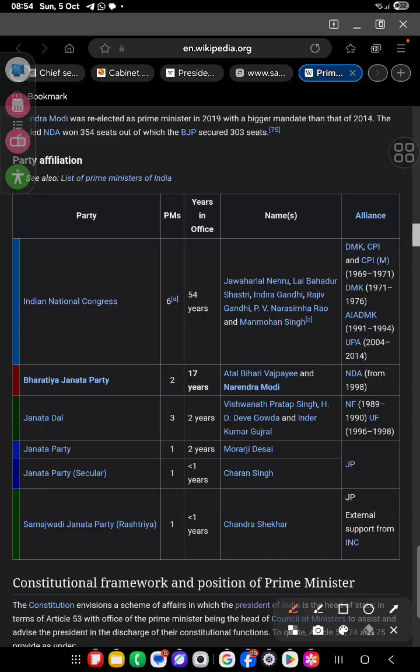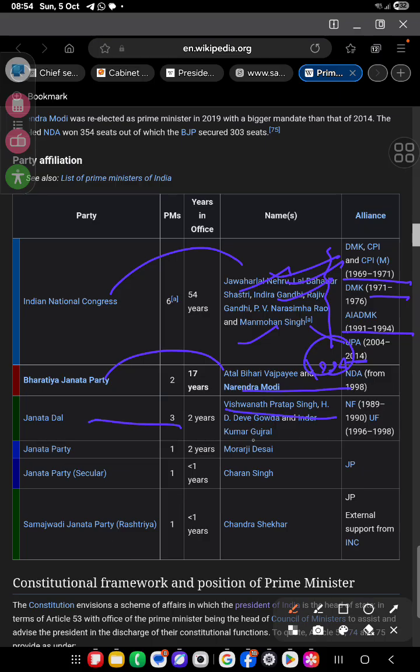Now see here, Indian National Congress: Jawaharlal Nehru, Indira Gandhi, Rajiv Gandhi, PV Narasimha Rao, and Manmohan Singh. So there was 69 to 71, 71 to 76, 91 to 94, and 2004 to 2014. So that was the Manmohan government. Okay. After that, the Bharatiya Janata Party, that was the NDA government in 1998, and Narendra Modi. The Janata Dal had Vishwanath Pratap Singh and Deve Gowda. So Atal Bihari Vajpayee from 1998, 17 years, and Manmohan Singh also completed 17 years.